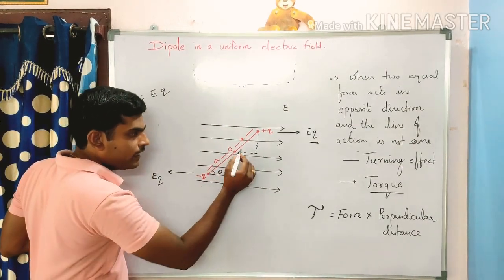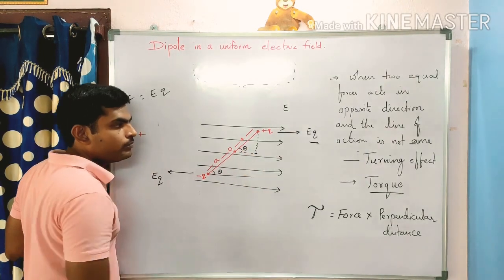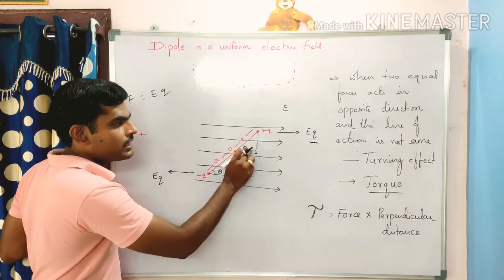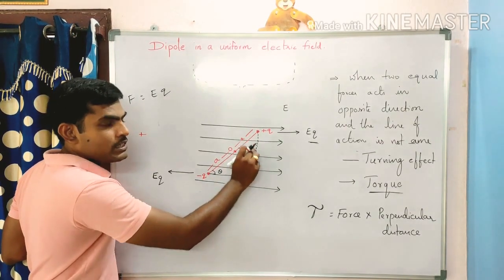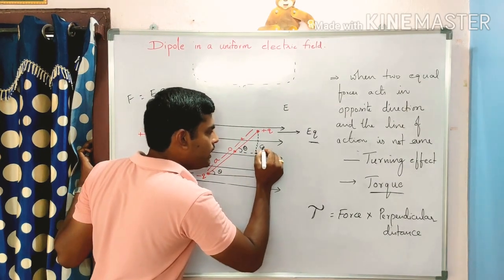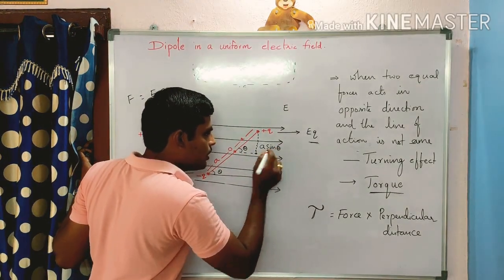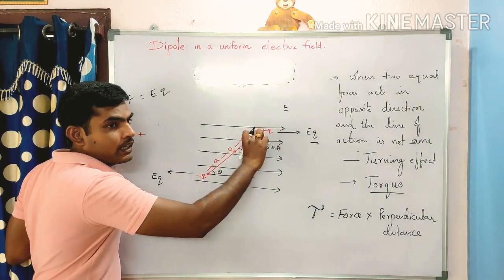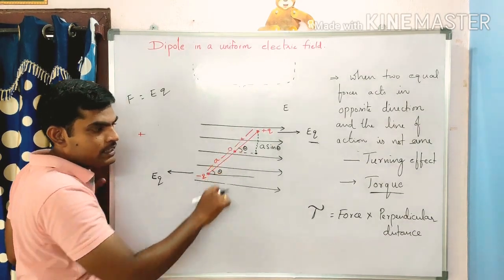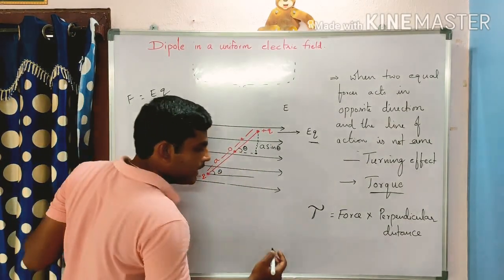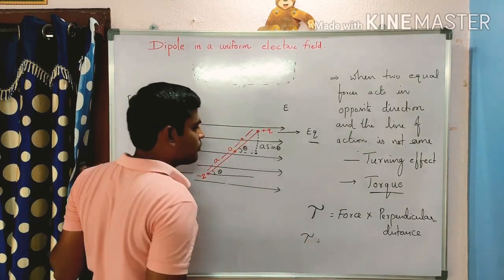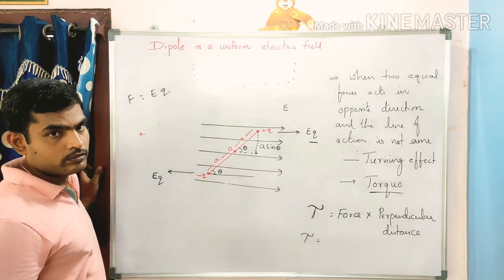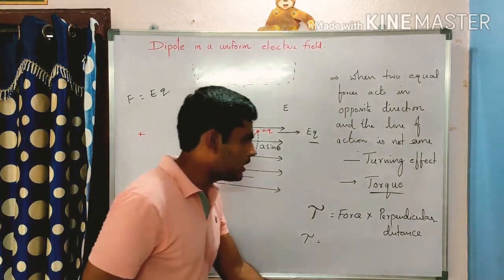If here the angle is theta, then here also the angle is theta. The hypotenuse is A. Then what is the value of the opposite side? The opposite side is A sin theta. The adjacent side is A cos theta, which we don't want. We want the perpendicular distance, which is A sin theta. So tau can be written as force into perpendicular distance, EQ into A sin theta.